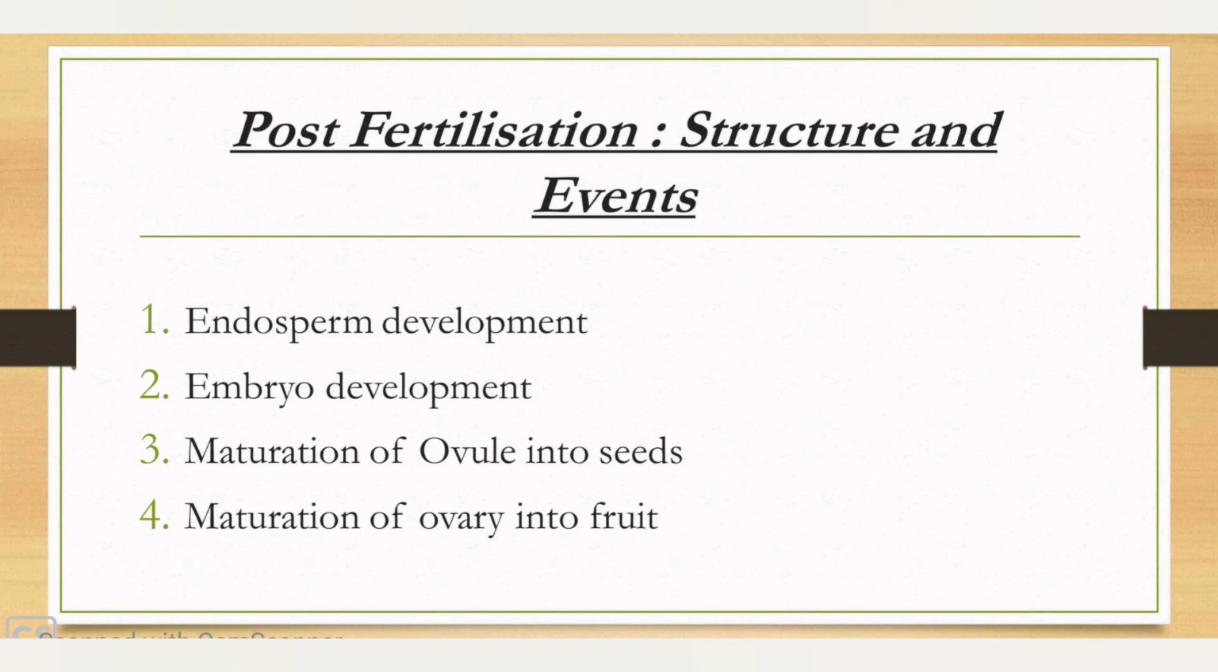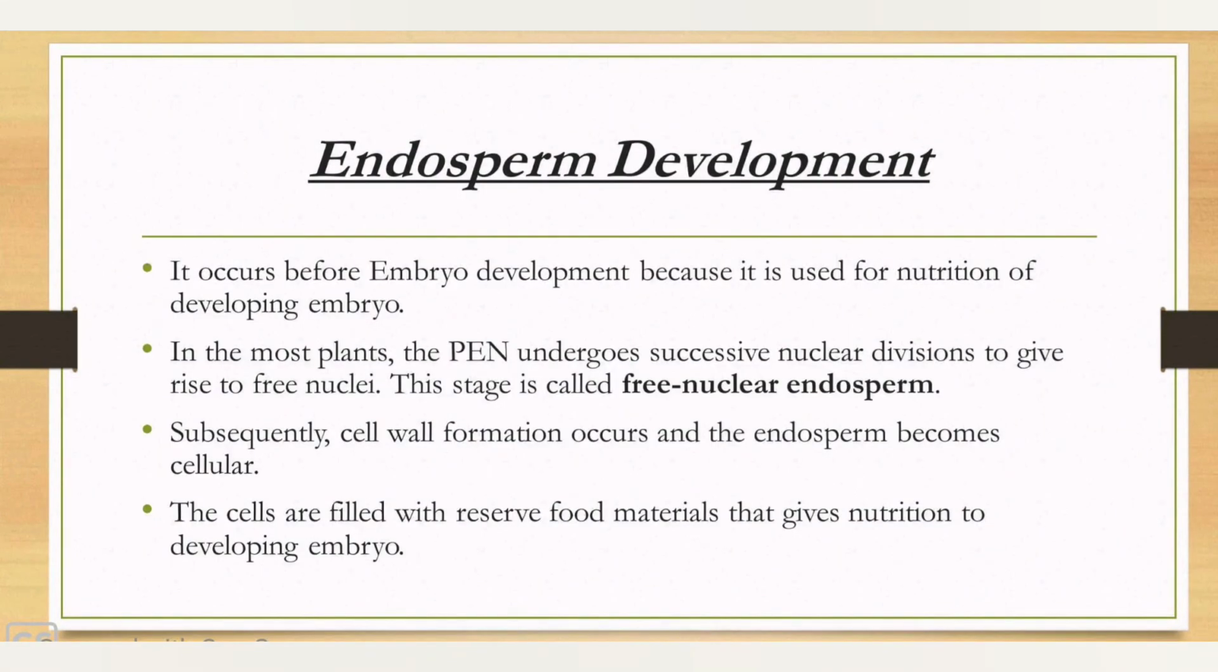Once the double fertilization is achieved, the flower goes to the next stage of post fertilization. There are several structures and events which take place during post fertilization that include endosperm development, embryo development, maturation of ovule into seeds, maturation of ovary into fruit. These structures and events we will study one by one. The very first is endosperm development. It occurs just before embryo development because it is meant for the nutrition of the developing embryo.